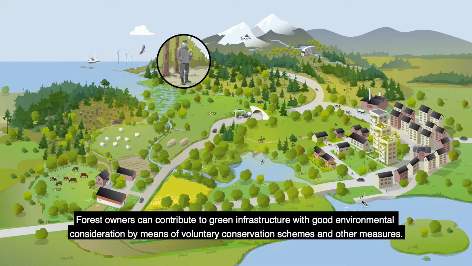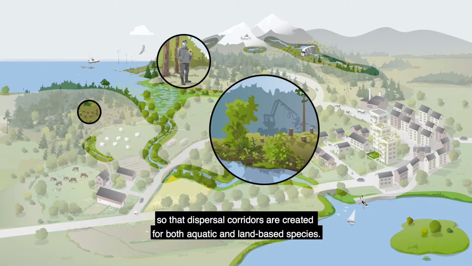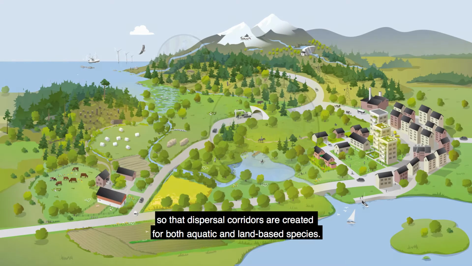Forest owners can contribute to green infrastructure with good environmental consideration by means of voluntary conservation schemes and other measures. One example might be to preserve deciduous forest and bush cover along the edge of the forest, watercourses and lakes, so that dispersal corridors are created for both aquatic and land-based species.